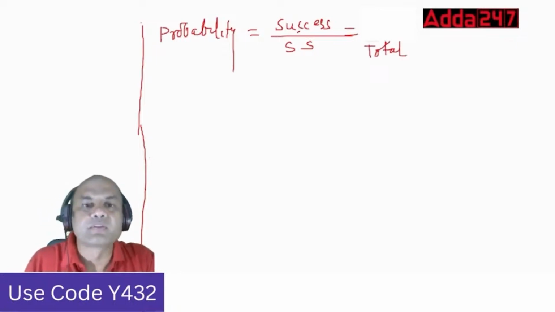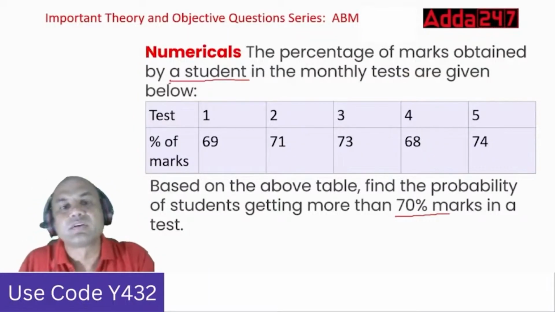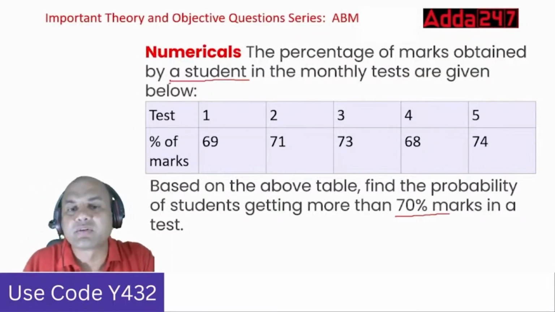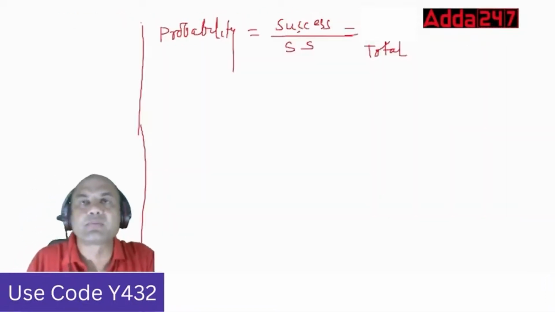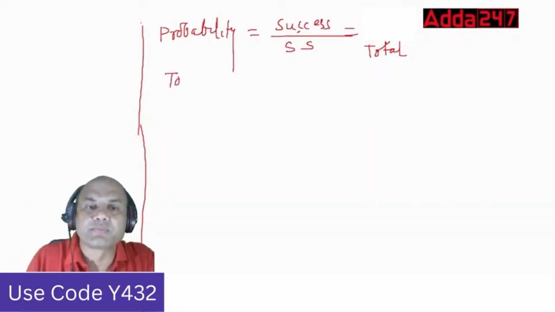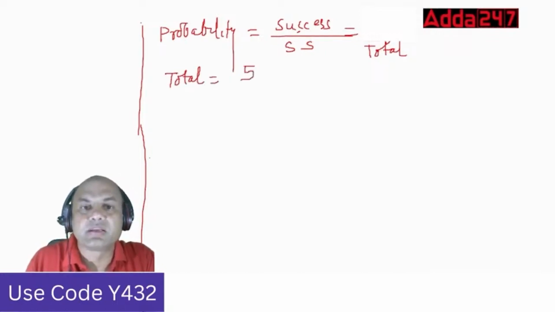Okay. So now coming back, how many tests are there? 1, 2, 3, 4, 5. So total number of tests is 5. So I've got it over here. I'll mark this total, I'll write it. Total equals to 5. Right? This is 5.